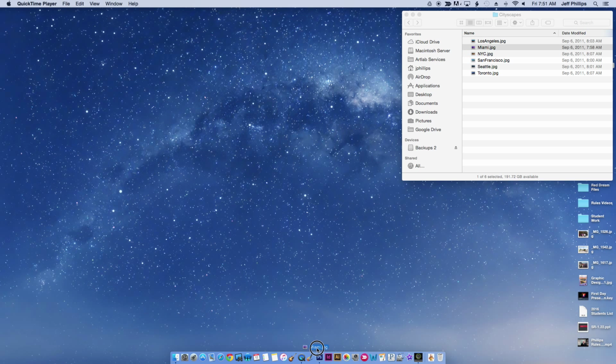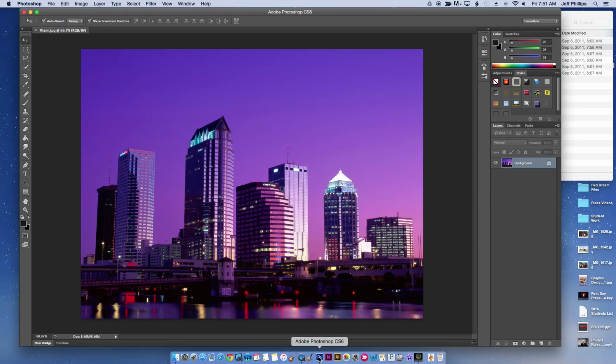I'm going to drag this down. I'm just going to drop it right on my CS6 icon. You see it opens up. Here's my image of part of the beachfront of Miami. We're going to use the Shapes tool to simulate the shapes of some of these buildings.